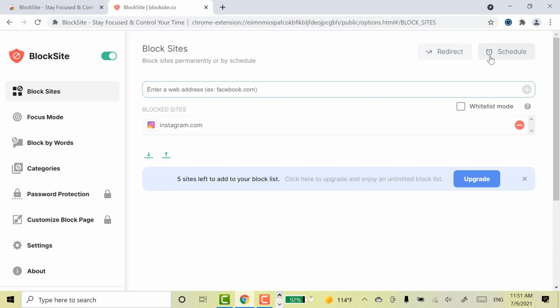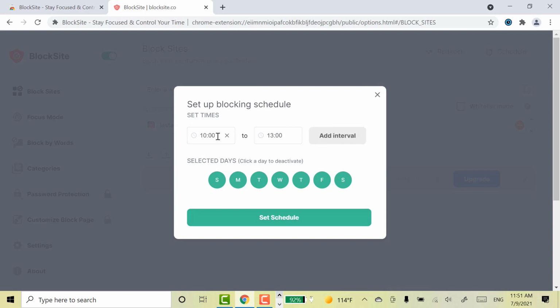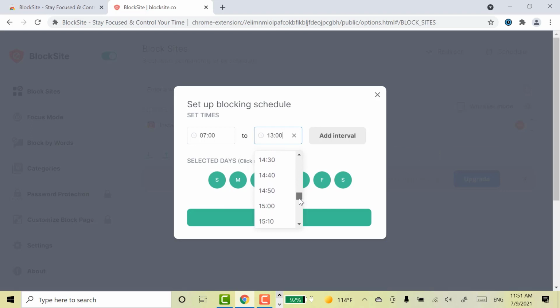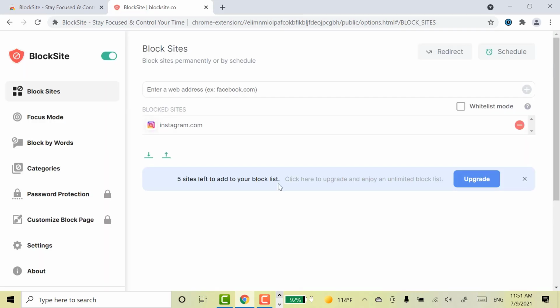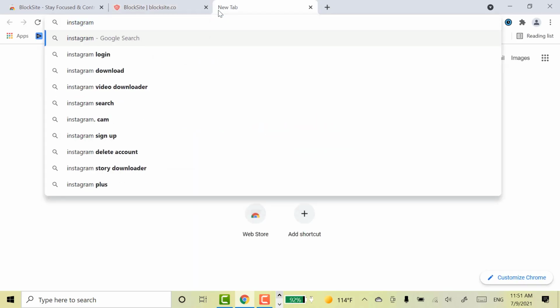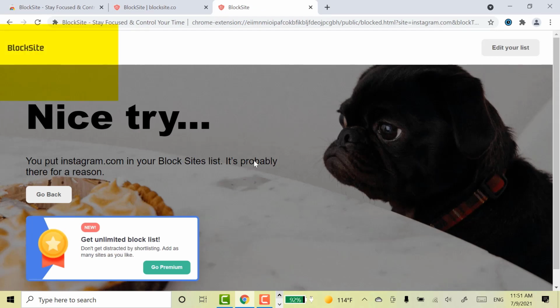See, at the top you can schedule also. Now I am going to set the timing. Select the days. Then click Set Schedule. Now we will see whether we are able to access the Instagram site or not. See, the Instagram site has been successfully blocked.